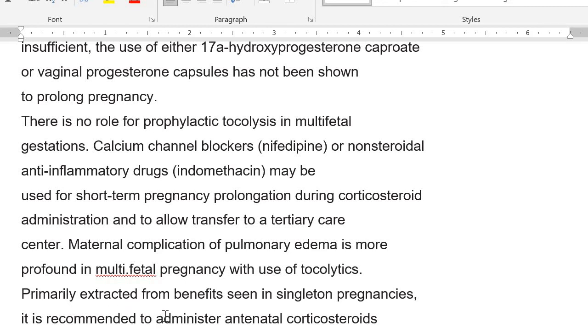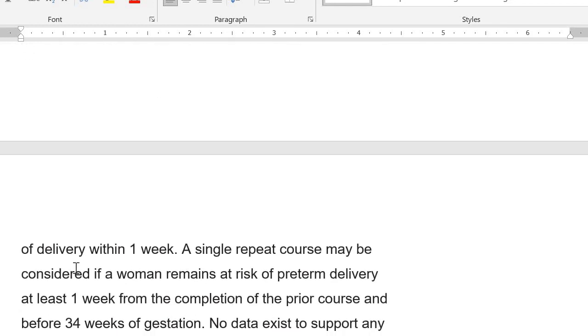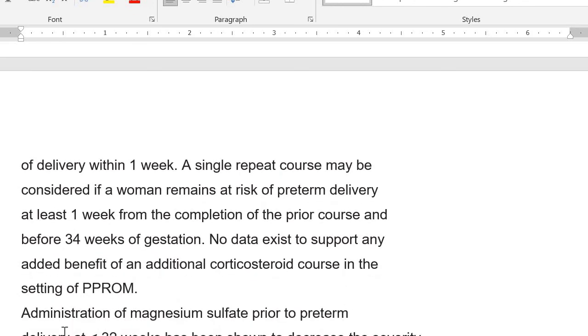The evidence is primarily extracted from benefits seen in singleton pregnancy, but it is recommended to administer antenatal corticosteroids like dexamethasone or betamethasone to women with multifetal gestation between 23 weeks and 34 weeks who are at risk of delivery within 1 week. A single repeat course may be considered if a woman remains at risk of preterm delivery at least 1 week from the completion of the prior course and before 34 weeks of gestation.